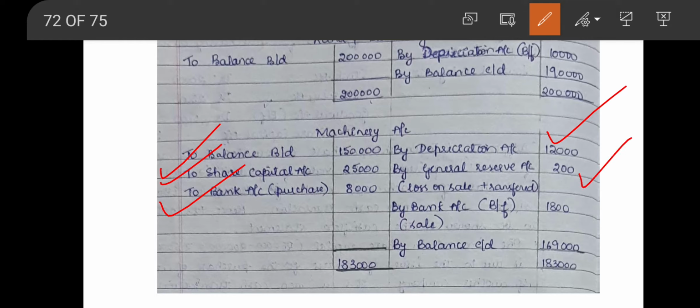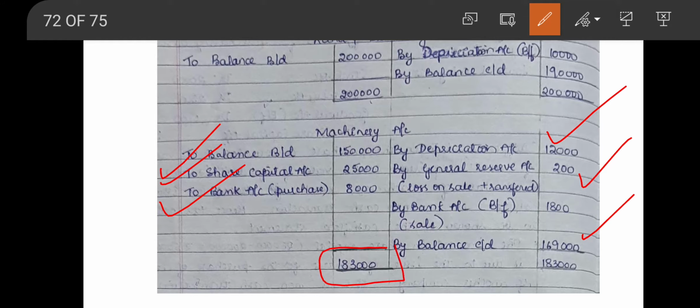Usually if there is loss on sale of machinery or any asset, that is transferred to profit and loss account. But in this problem they have specifically given that loss is transferred to general reserve account. So by general reserve account, loss on sale transferred 200. Then we are writing the closing balance, by balance carried down 1,69,000.